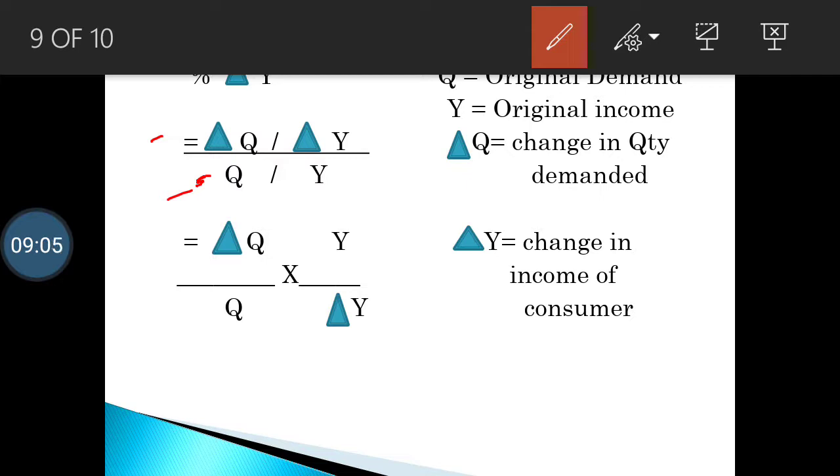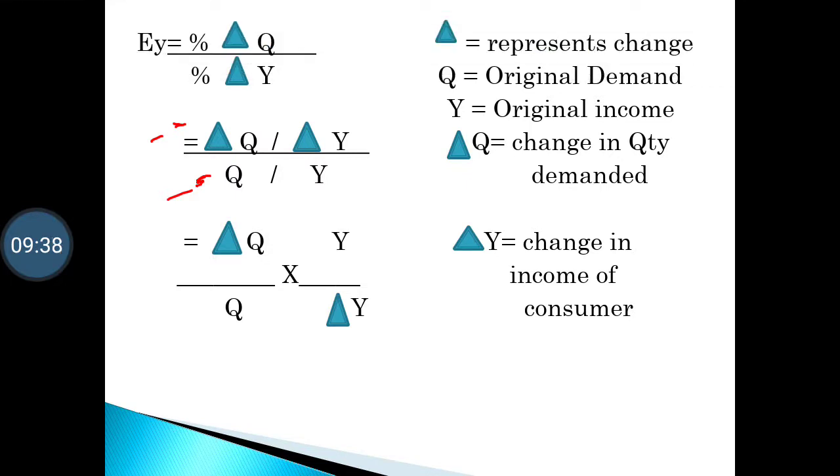For example, your original quantity was 100 units. So this Q stands for 100 units. The change, triangle Q, is called the change in quantity demanded. Suppose your quantity demanded is 150 units now. The difference between the new quantity demanded and the old quantity demanded is 150 minus 100, which is 50. So your change in quantity will be 50 units. This is divided by change in income, where triangle stands for change, Y stands for income, upon Y, that is original income.